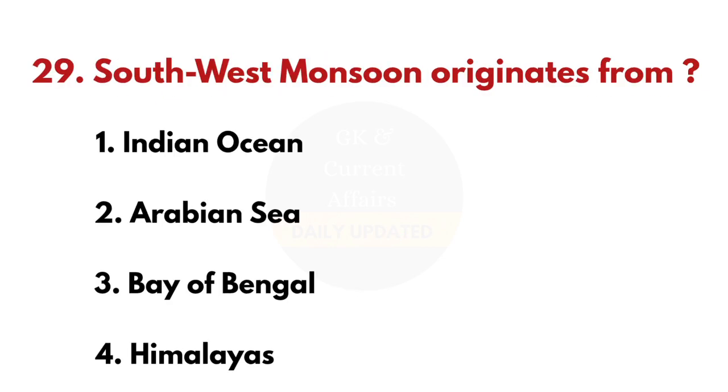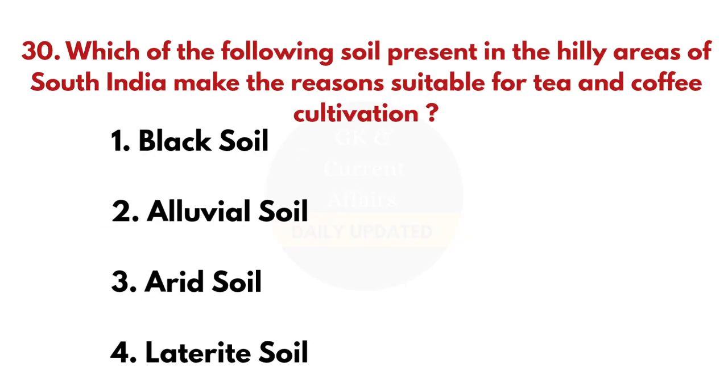29th question. Southwest monsoon originates from? And the answer is Indian Ocean. And the last, 30th question. Which of the following soil present in the hilly areas of South India make the regions suitable for tea and coffee cultivation? And the answer is laterite soil.